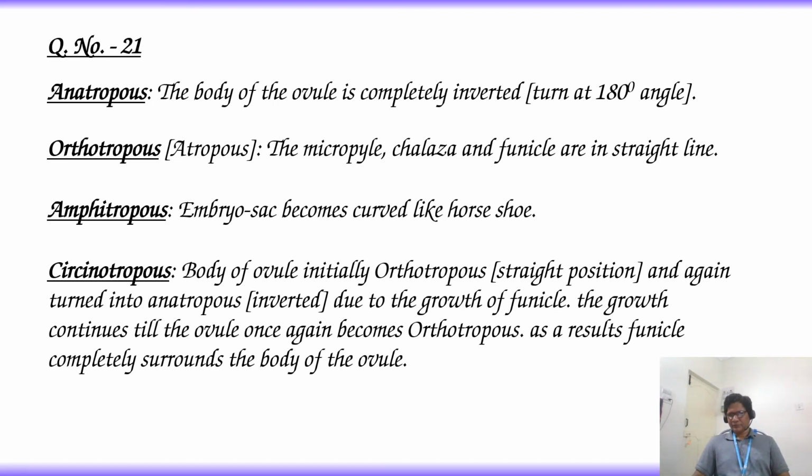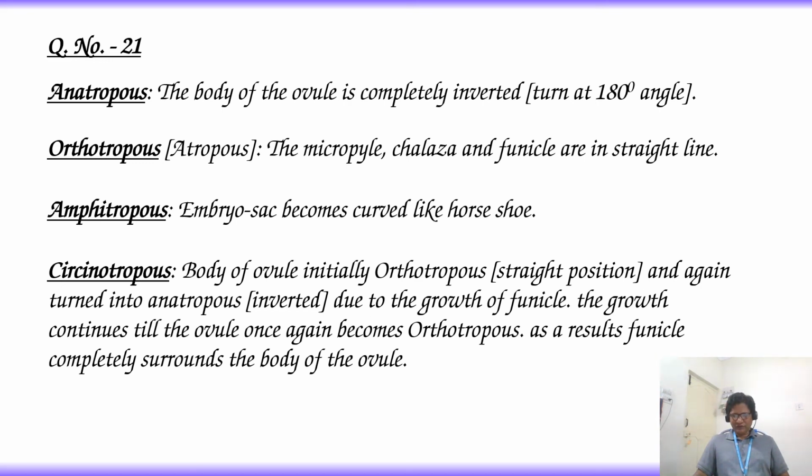Circinotropous: in this type of ovule, the body of the ovule is initially orthotropous, in a straight line position, and again turns into anatropous, a 180-degree angle, due to the growth of the funicle. The growth continues till the ovule once again becomes orthotropous. As a result, the funicle completely surrounds the body of the ovule.